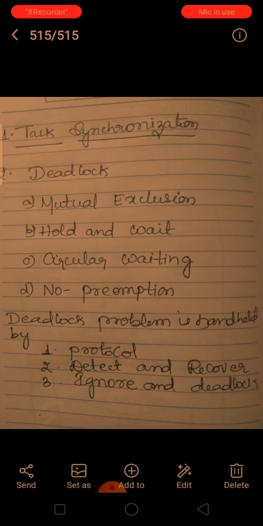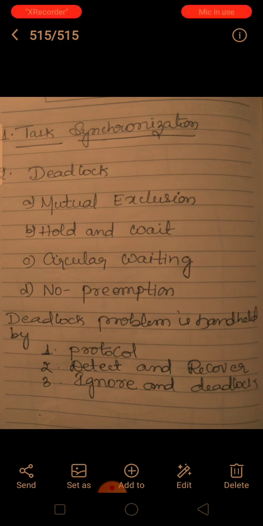What is mutual exclusion? Mutual exclusion means only one process may use a resource at a time. Once a process has been allocated a particular resource, it has exclusive use of the resource.